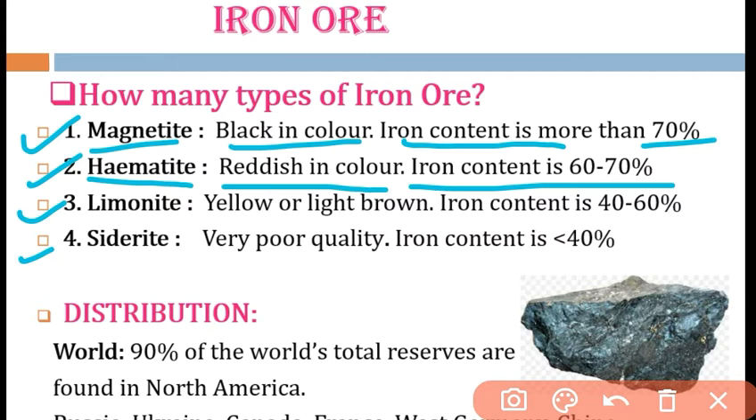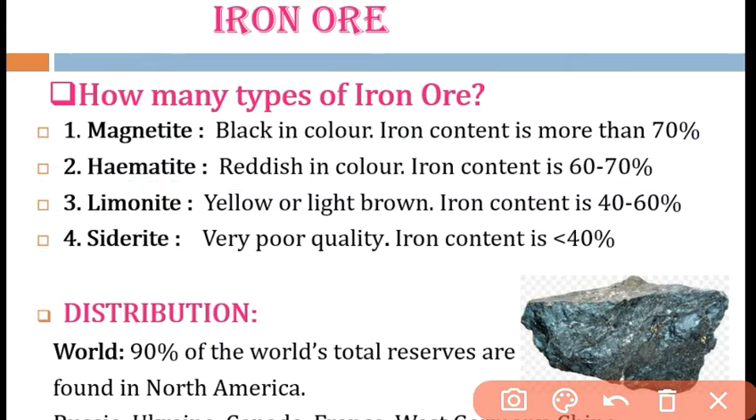Limonite is yellow or light brown. Its iron content is 40 to 60%. Siderite is of very inferior quality. It is very low grade, or poor quality, because it doesn't have much iron content, only less than 40%. That is why it is poor in quality. So these are the types of iron ore that are mainly found.